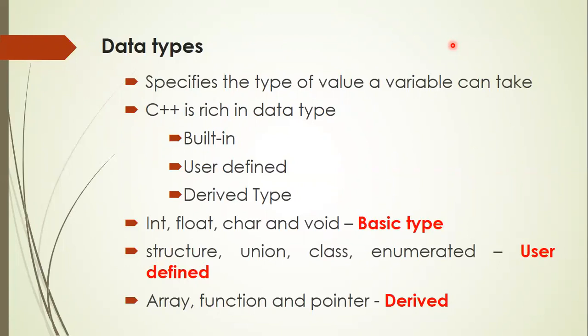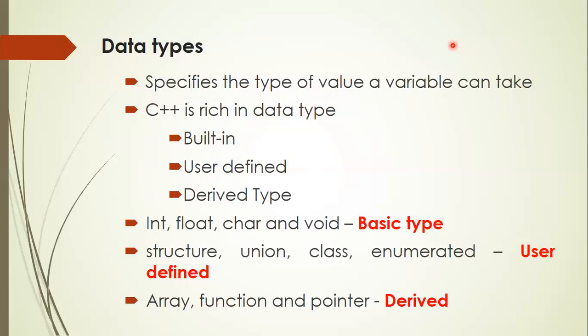The different data types available in C++ are broadly classified into three: built-in data type, user-defined data type, and derived data type. Built-in data type is also known as basic data type. Some of the basic data types available in C language are int, float, char, and void.